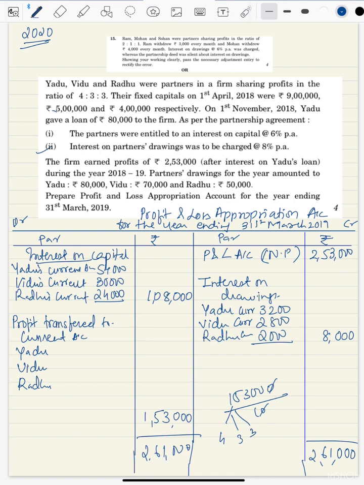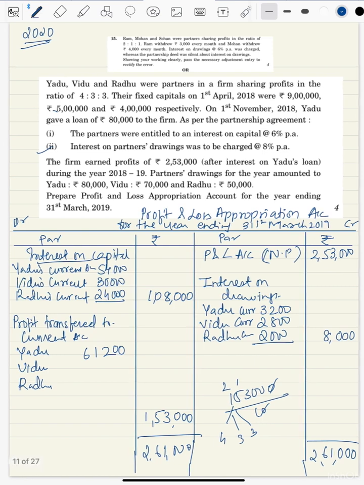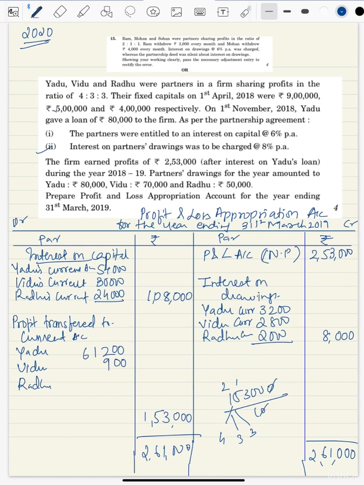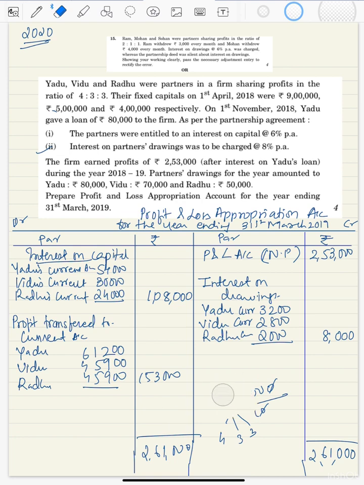So if I multiply, I'll get 0, 0, 4 3s are 12, 20, 21, 2 carry, 61,200. Likewise, multiply 15,300 by 3, we'll get 0, 0, 3 5s are 15, 1 carry, 4 and 5, 45,900. Okay, so this is my answer. This is how it has to be solved. So let us quickly move on to the next question.